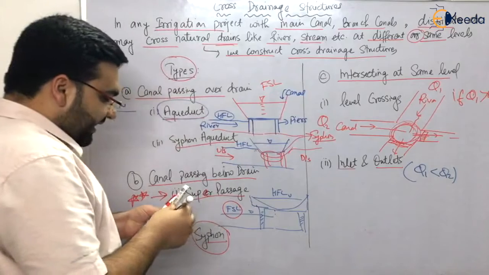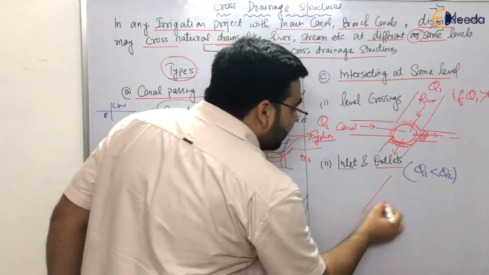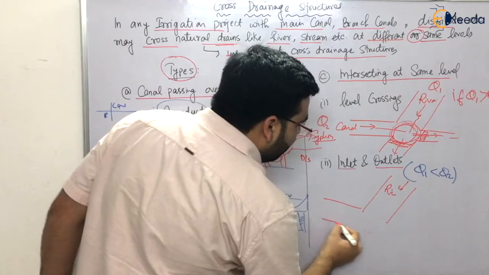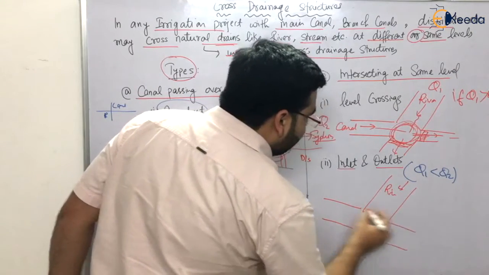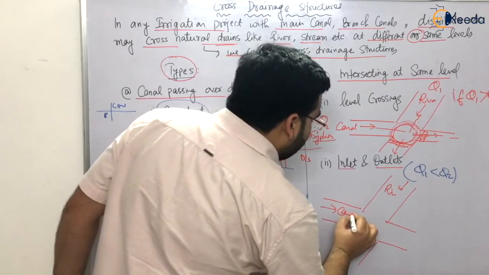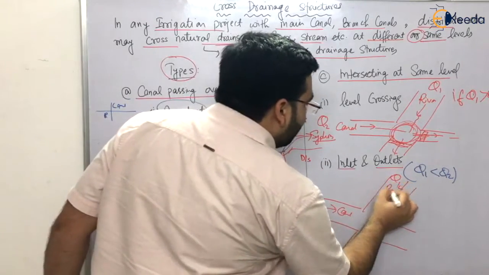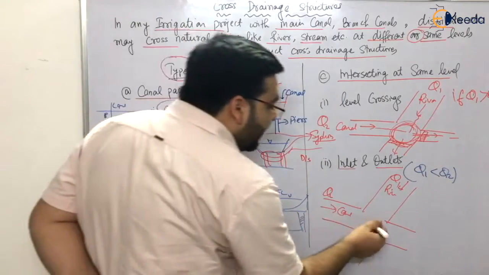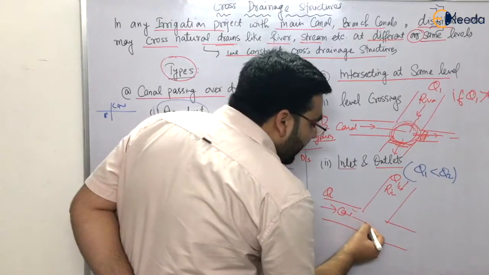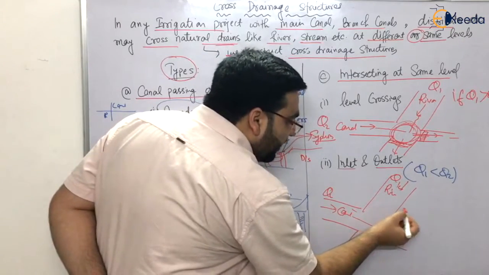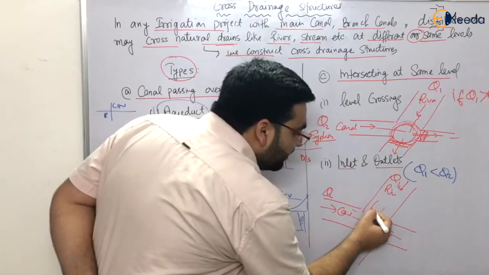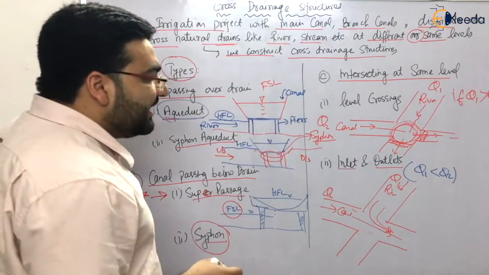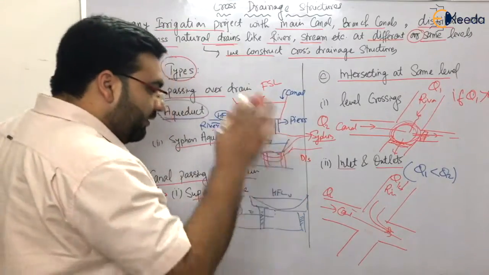Clear? So let us say this is a canal and this is a river. The river is flowing from this to this, and we have a canal flowing from this direction to this direction, but the discharge in the canal is very high. This is Q1, this is Q2. Discharge in the canal is very high as compared to the river. So what will happen is that the canal will flow directly, and it will take the river water along with it also, right?